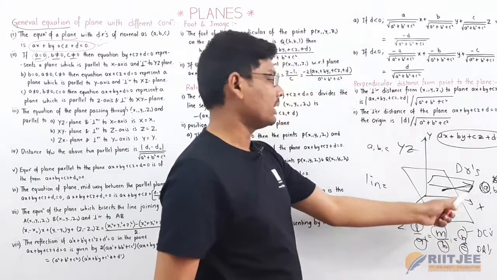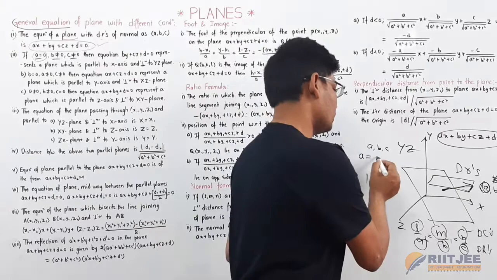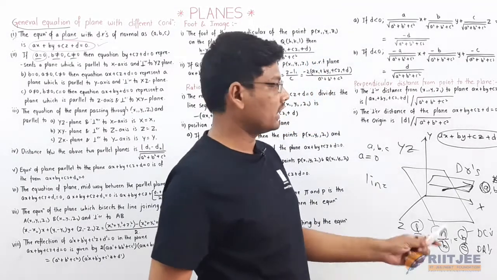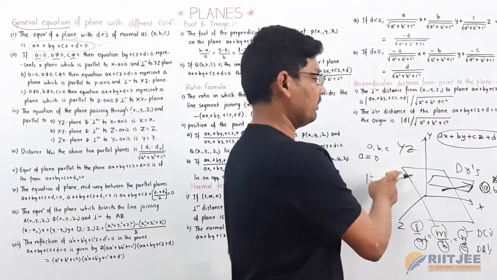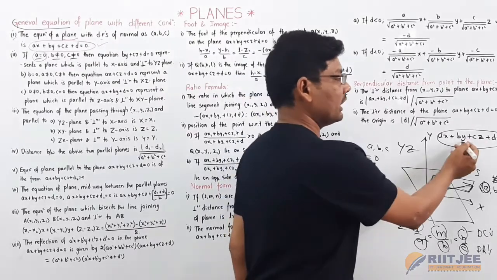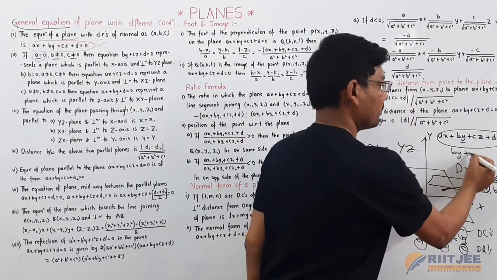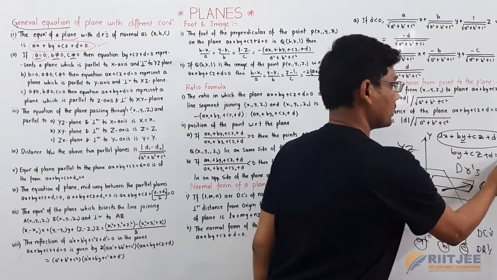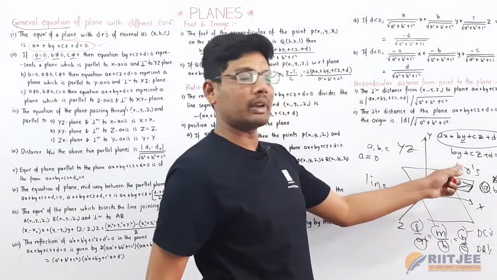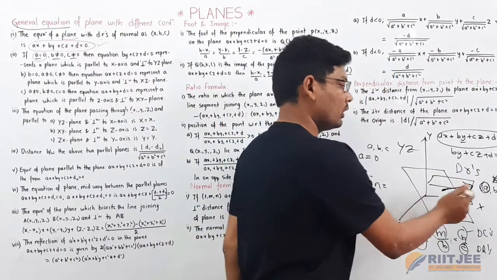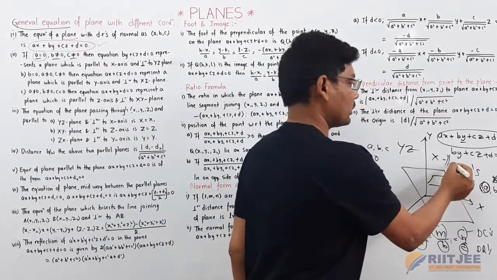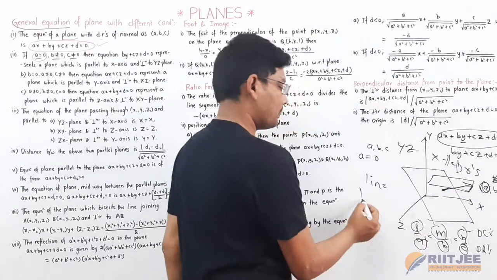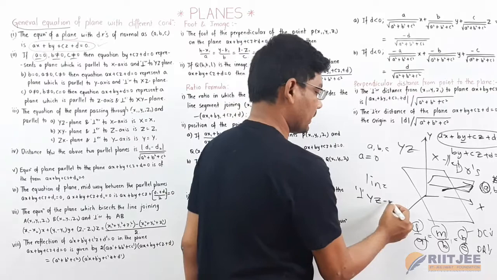And if a is equal to 0, then the equation of the plane becomes by plus cz plus d is equal to 0. This plane is parallel to the x-axis and perpendicular to the yz plane.